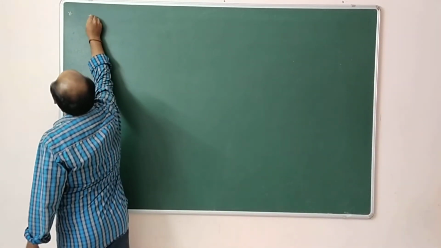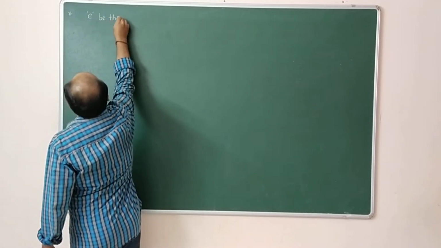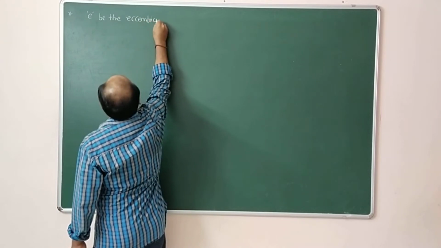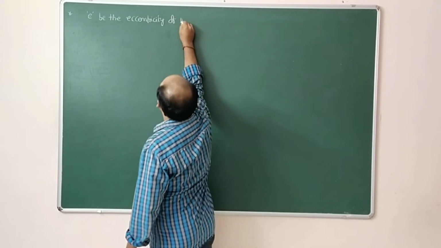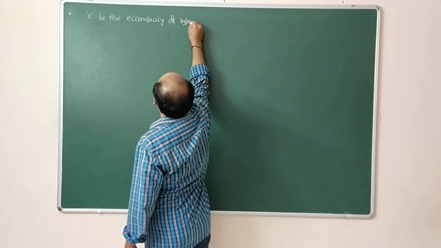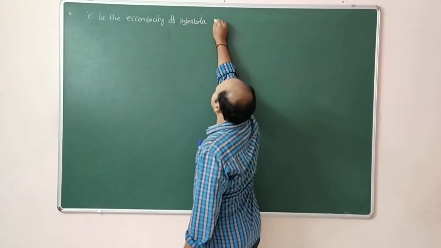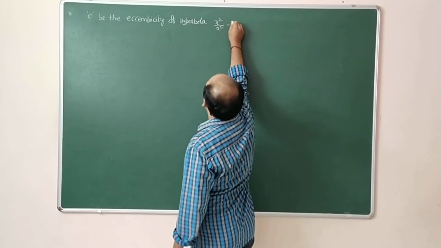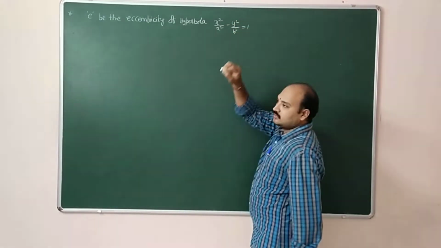Let e be the eccentricity of the hyperbola x square by a square minus y square by b square is equal to 1.